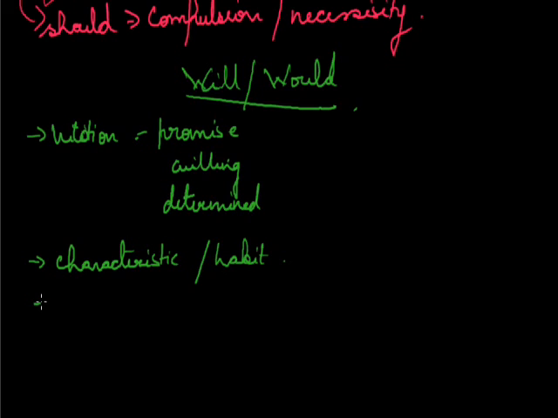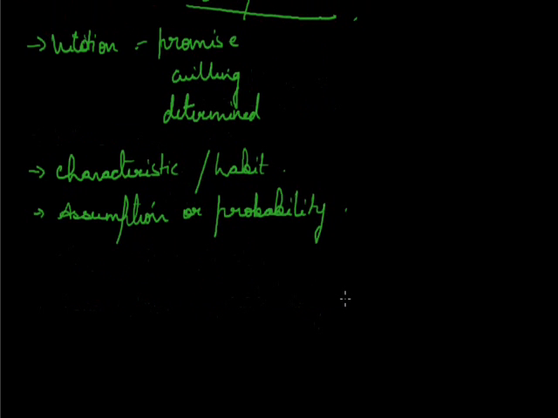It also talks about assumption or probability, as in "This will be the book you want, I suppose," or "That will be the postman, I think." So when you use the word will, you are showing the assumption or the probability.